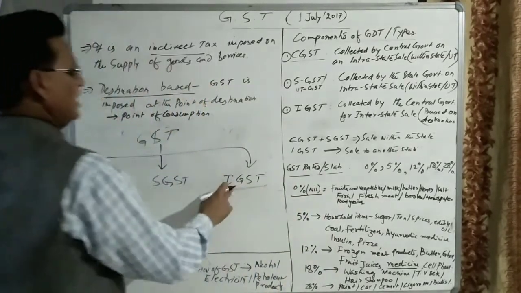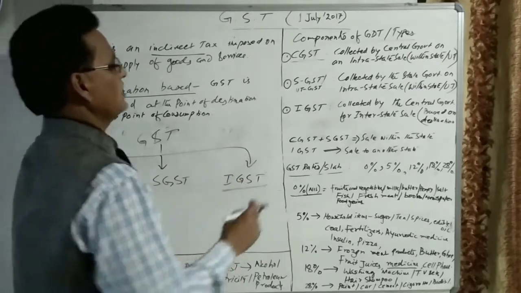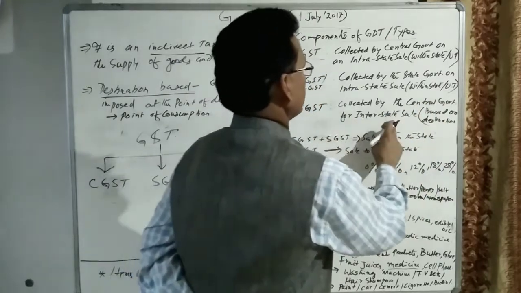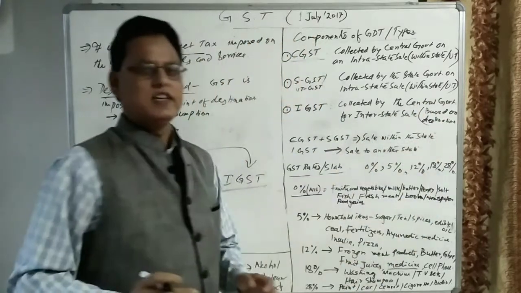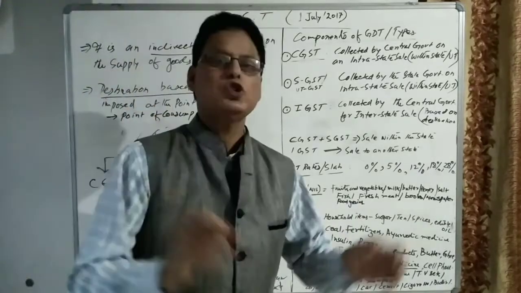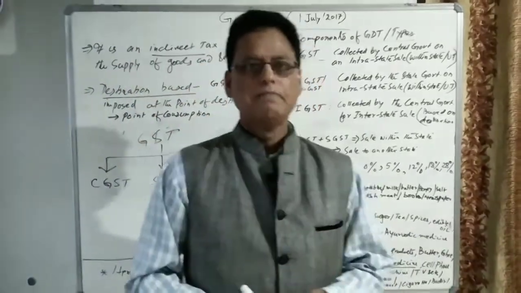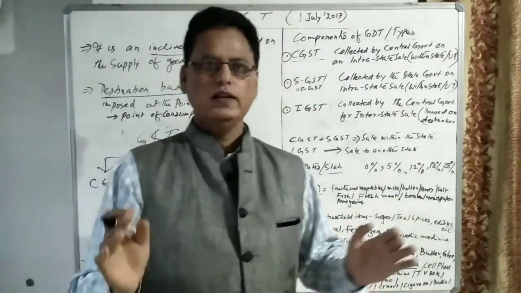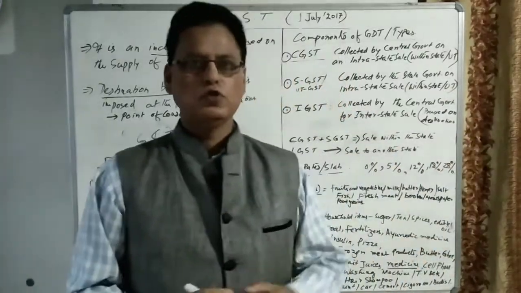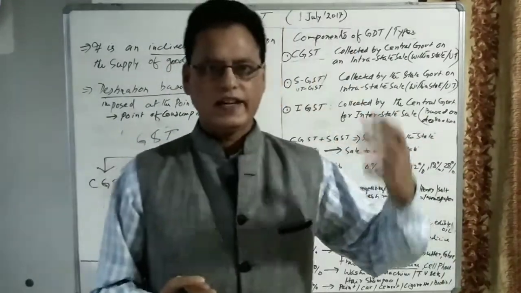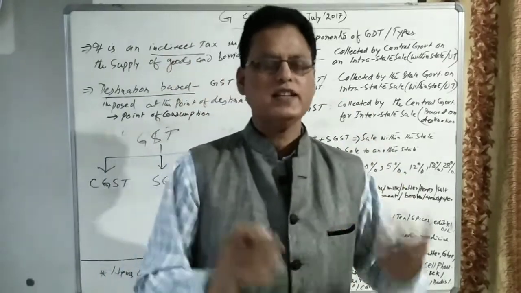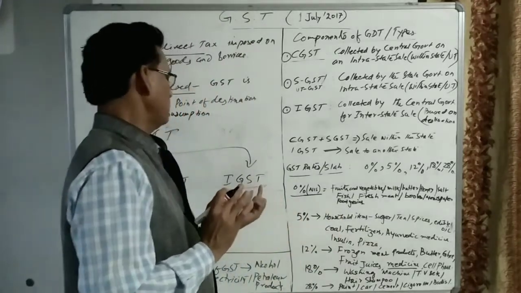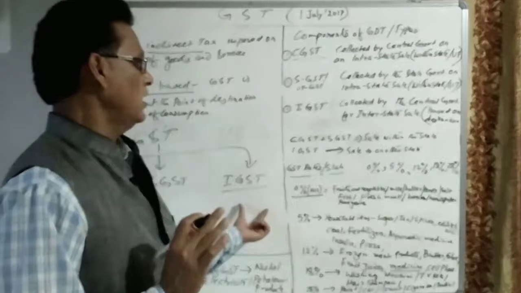This is integrated GST. Integrated GST is the tax collected by the central government for interstate sale based on destination. Based on destination, I told you, if goods produced in the state of Uttar Pradesh are sold in the state of Sikkim to a consumer at Gangtok, then certainly IGST will be collected and paid, and it will go to the central government.